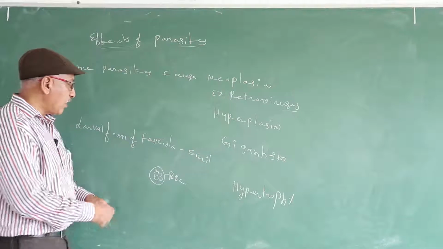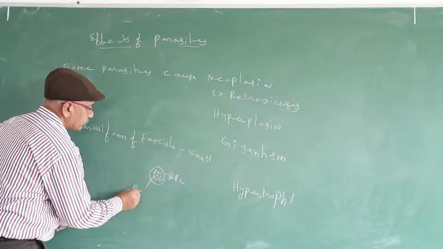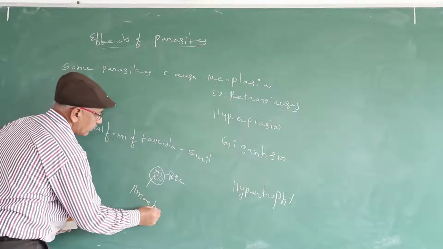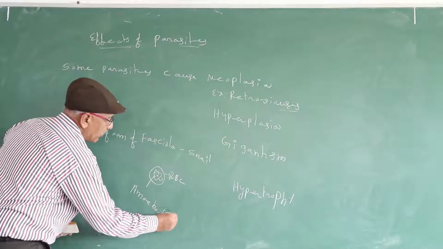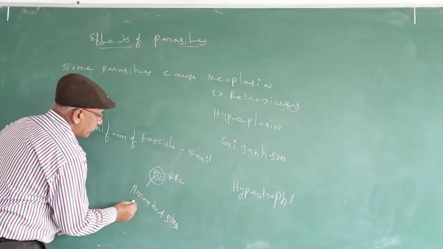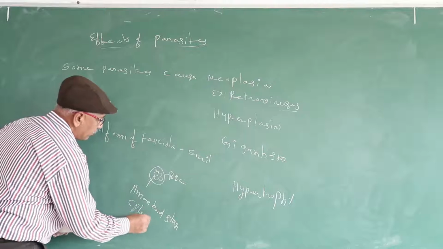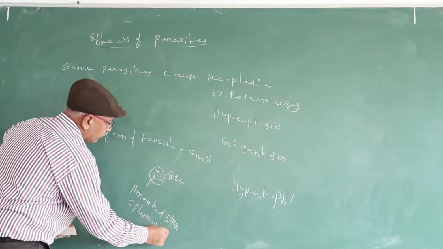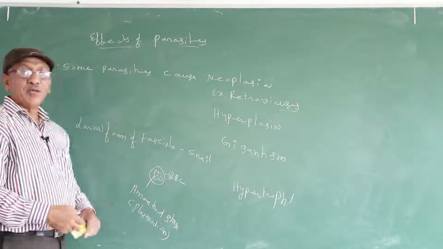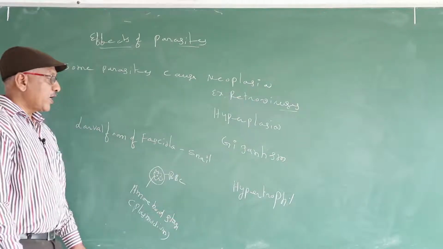Due to presence of amoeboid stage, the size of the RBC becomes double, so it is known as hypertrophy.